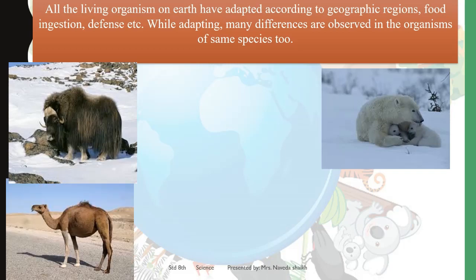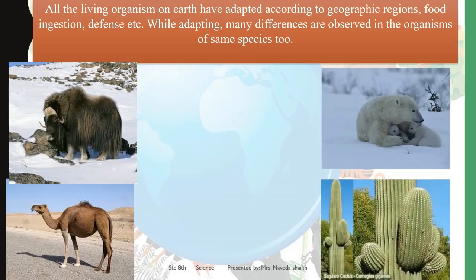Next is we have camel. You have learned about camels also, right? Because they have a very different body structure which helps them to absorb the water from their feet as well, right? The structure of their nose is different, the eyelids are different as compared to other organisms, because they have adapted themselves to stay in the very harsh conditions of the desert.